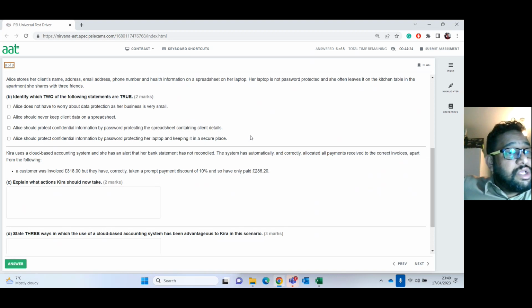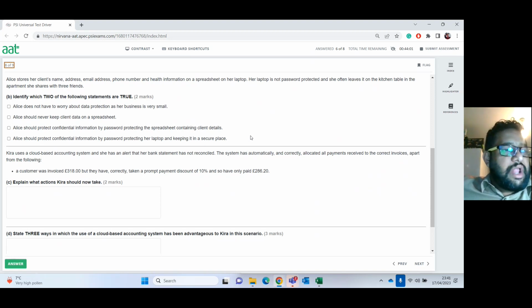Alice stores her clients' names, addresses, email addresses, phone numbers, and health information on a spreadsheet on her laptop. Her laptop is not password protected. That's not good. She often leaves it on the kitchen table in the apartment she shares with 3 friends. Identify which 2 of the following statements are true.